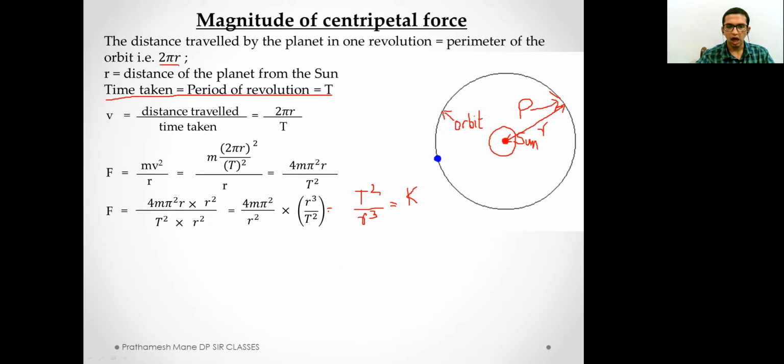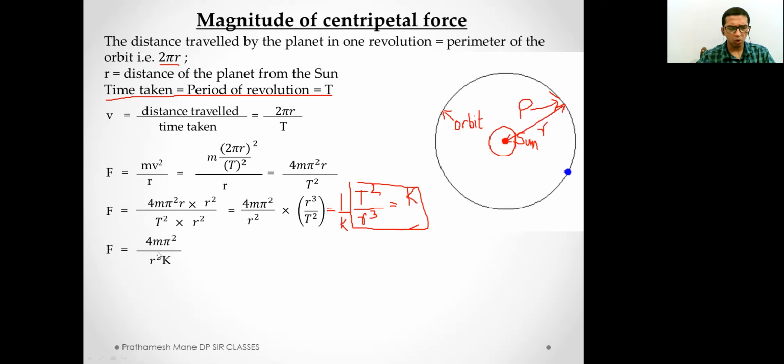Yes, correct. r cube upon t square will be 1 upon k. So we do the substitution and we get F, that is centripetal force, is equal to 4m pi square upon r square k, where k is nothing but t square upon r cube.